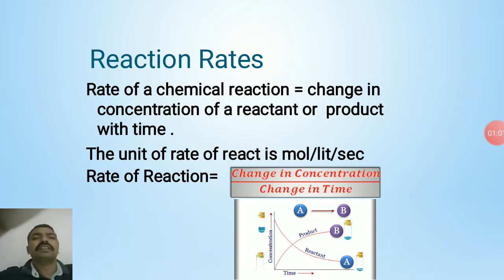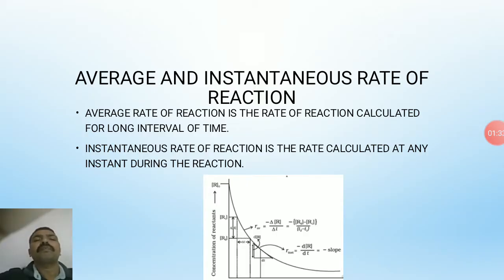What is meant by rate of reaction? Rate of chemical reaction is the change in concentration of reactant or product per unit time. The unit of rate of reaction is mole per liter per second. Rate of reaction is equal to change in concentration per unit time. Consider a reaction A is converted into P. In this reaction, the concentration of A, that means the reactant, decreases with respect to time, and the concentration of the product, that is P, increases with respect to time.